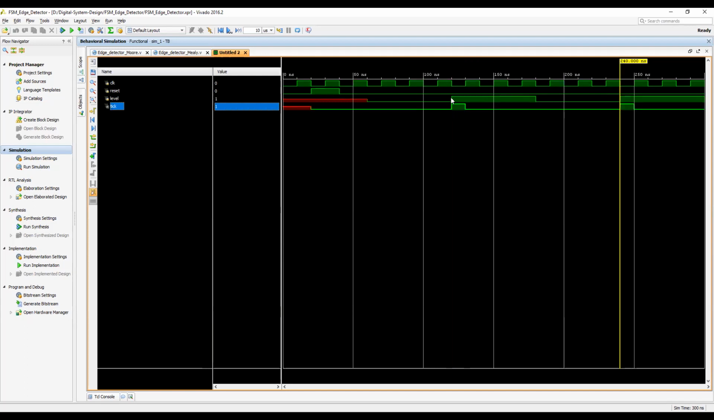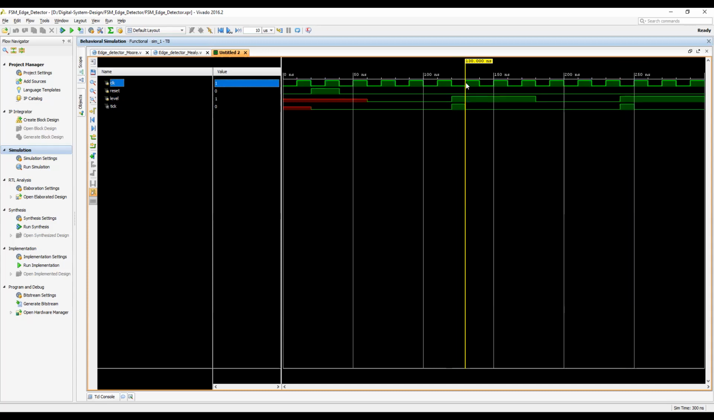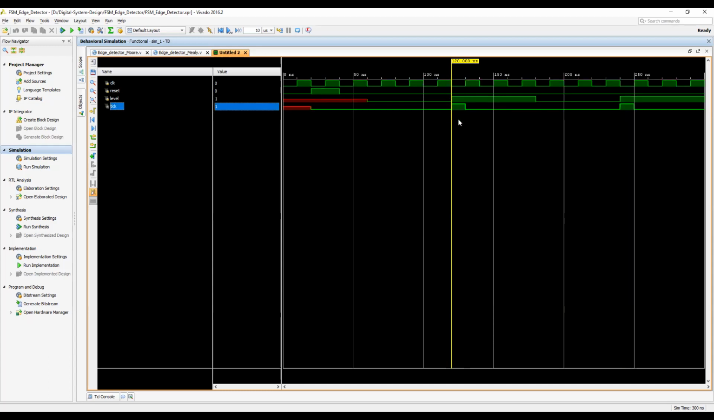Why is that? Because your output depends both on the input and on the level. In this case, it becomes asynchronous. It becomes asynchronous because it depends upon the input. It doesn't depend only upon the current state, because current states are changed at the positive edge of the clock. It depends upon the current state and also the input. So that's why the output will be available anytime there's a change in the input.